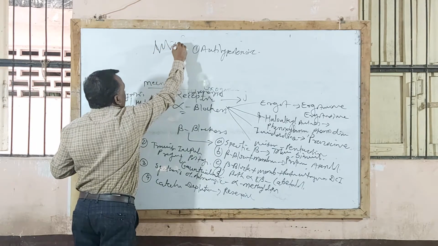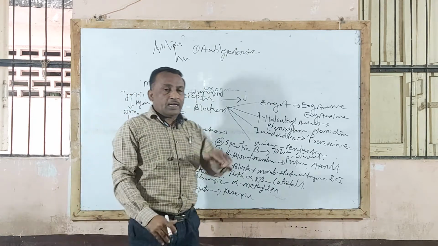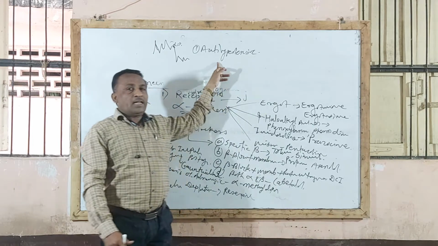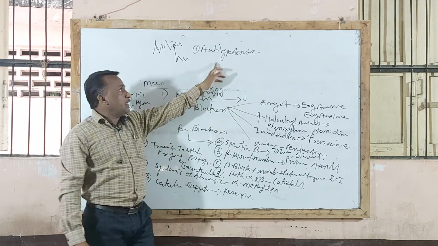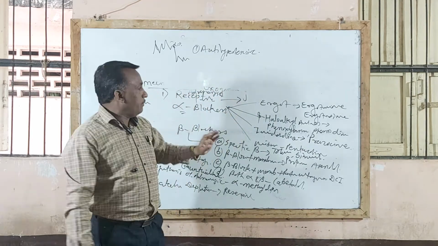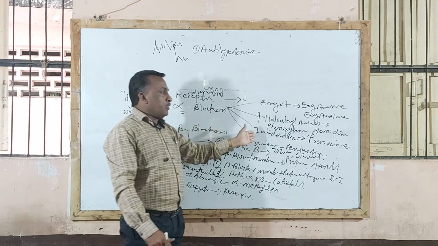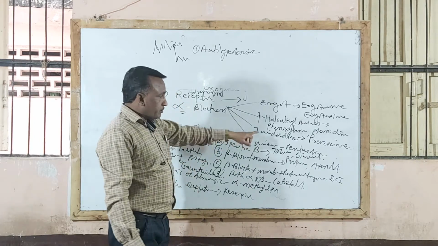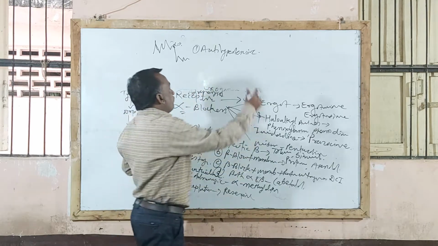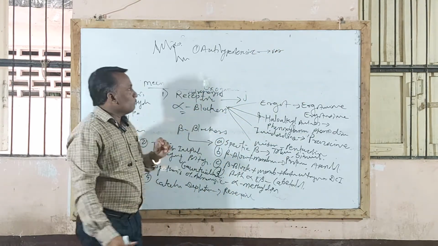When an alpha blocking agent like phentolamine or phenoxybenzamine is given, it blocks the alpha receptor and thereby produces hypotension, a vasodilation effect on peripheral blood vessels, and is used as an anti-hypertensive agent. Even tolazoline is used as an anti-hypertensive agent by producing vasodilation.